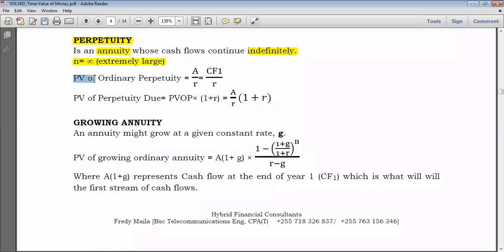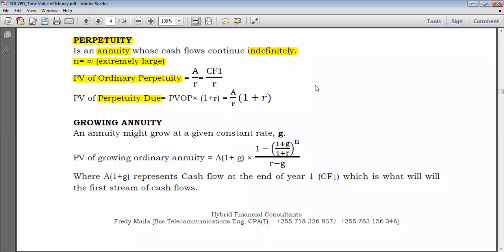Now, as I said, on annuity, we can have ordinary annuity as well as annuity due. But also for perpetuity, you could have present value of ordinary perpetuity. When speaking of the word ordinary, that means cash flows received at the end of the year. But when speaking of perpetuity due, the word due means cash flows are received in advance, so at the beginning of the period, while ordinary is at the end of the period. So this is the main difference. But actually, the most common matter is usually present value of ordinary perpetuity.